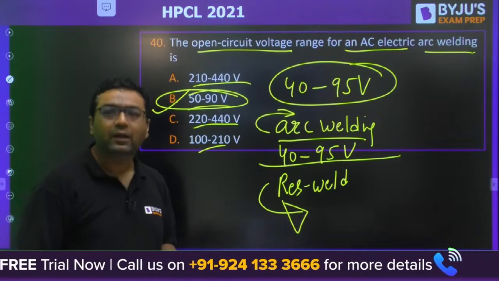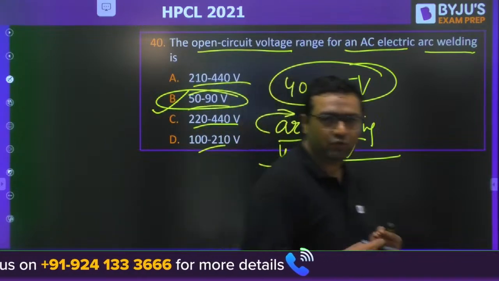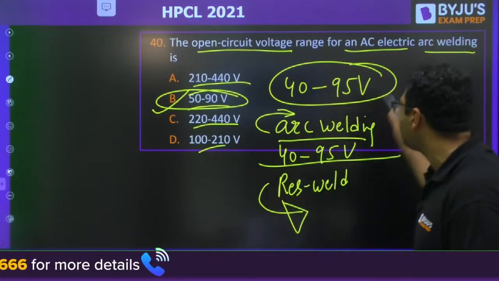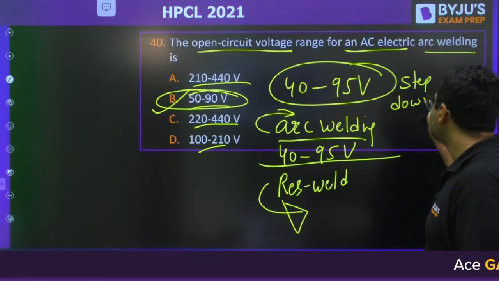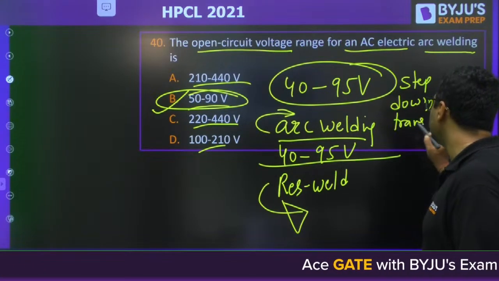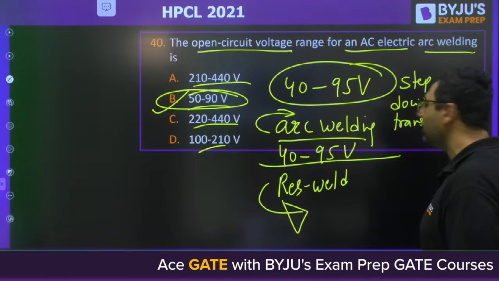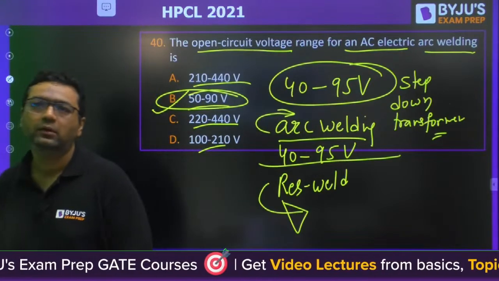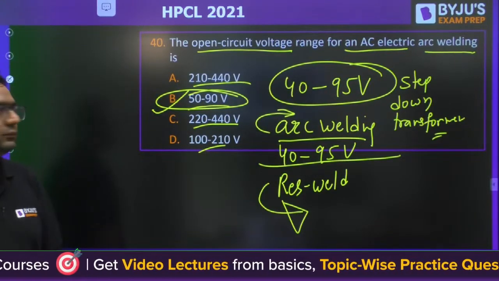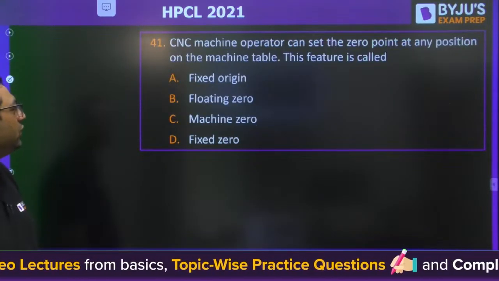Clear for everyone? You are using transformers, right? You are using step down transformers. You may be thinking that AC is coming at 220 volt, so we are using transformers there. Is it clear? Yes. So moving to the next question, 41.